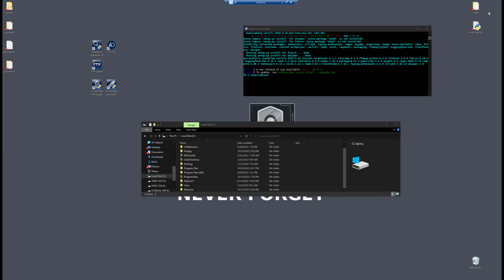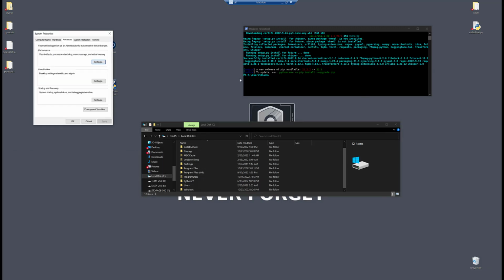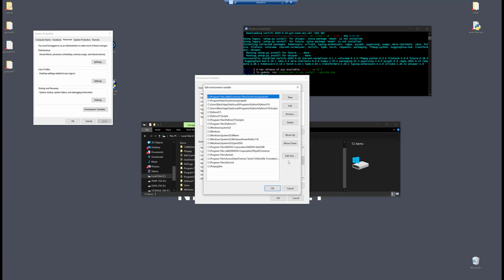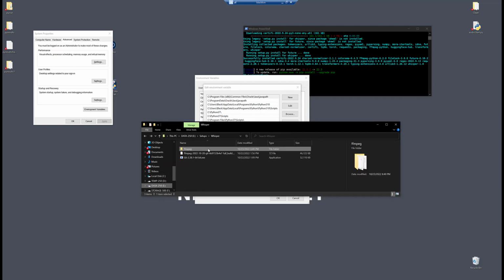Because what you need to do once you get that put on your C drive is you're going to need to load it into path. Okay? You need to have it in your path statement so that Python can get a hold of that when Whisper runs. The other thing you're going to want to install if you don't already have it, well, first off, you're going to need Python. Whisper requires Python 3.7 and above. So you're going to need that. In this case, I was using Python 3.10. And if you don't have Git, you're going to probably want to get that.